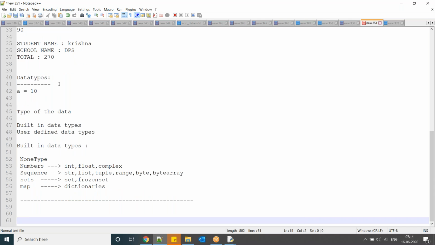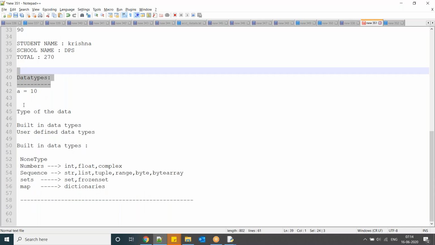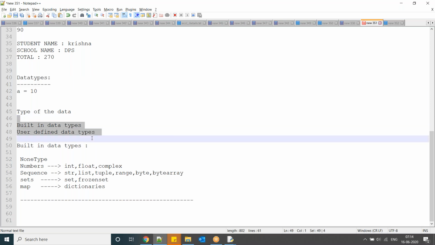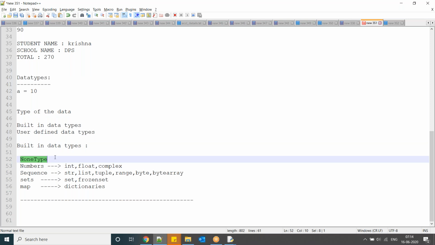So first, a data type represents the type of the data. What exactly is the type? In Python we have two different kinds of data types: built-in data types and user-defined data types. None type means similar to null values in other languages.